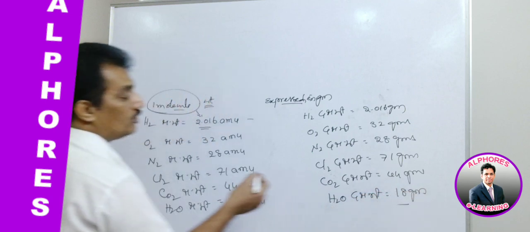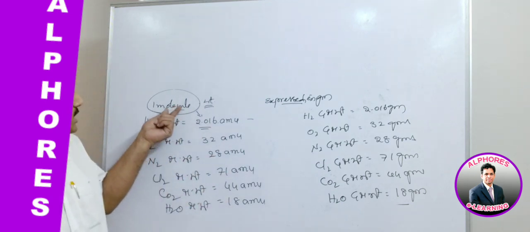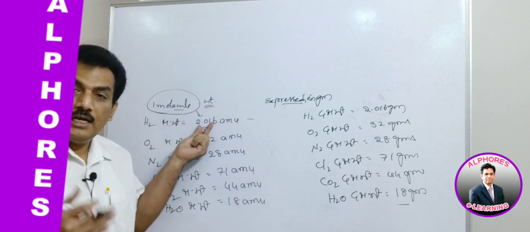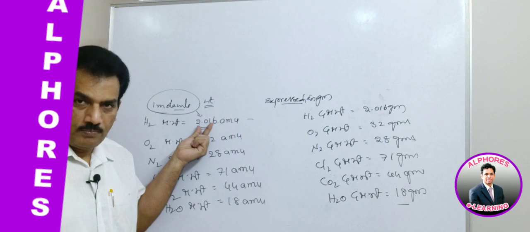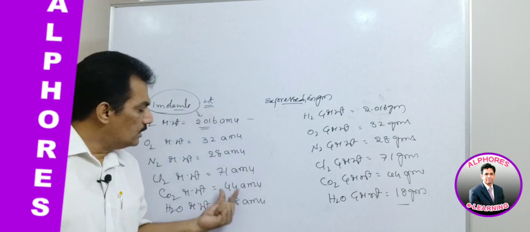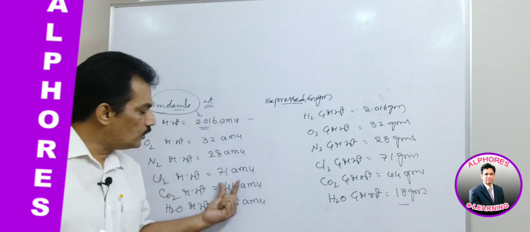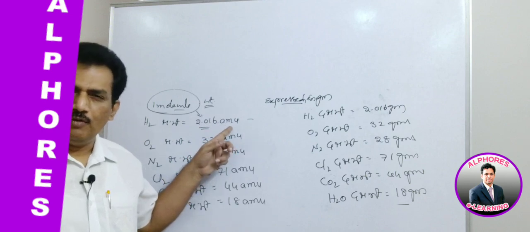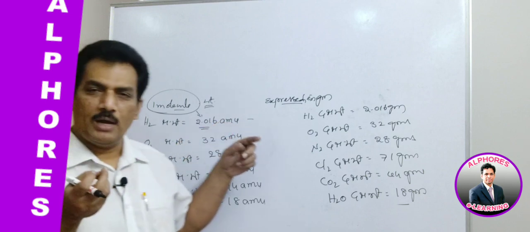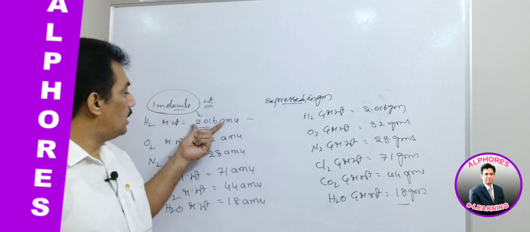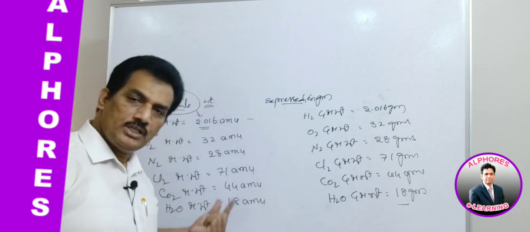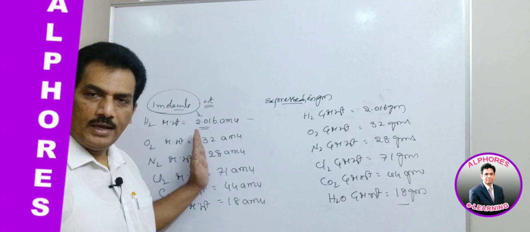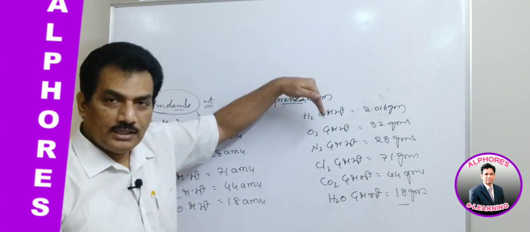Dear students, here you observe that this is one molecule weight, the number of times this one molecule is heavier than 1/12th part of the carbon-12 isotope. That is the absolute mass of each molecule of these respective elements. But this AMU has a very minute value, 1.67 into 10 to the power of minus 24 grams, so it is not possible to measure one molecule weight for any of these elements. Then what are we doing? We are converting this molecular weight into gram molecular weight.